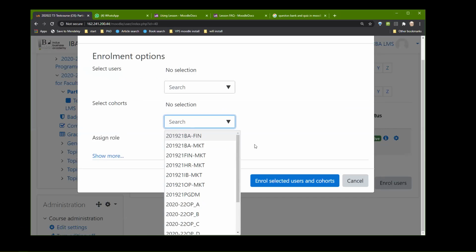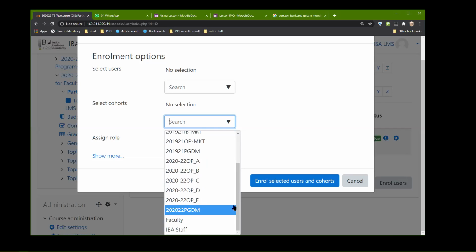Okay, you can see all this. Cohorts. So these are the cohorts that I have created. 1921, BA Finance, BA Marketing, Finance Marketing, HR Marketing, etc. And you can see these cohorts. You can see the entire batch here. This is what was done with this thing. And you can see the entire batch of 2022 here. And you can see faculty and you can see IBA staff, in which I think only Bhanu ma'am is there right now.